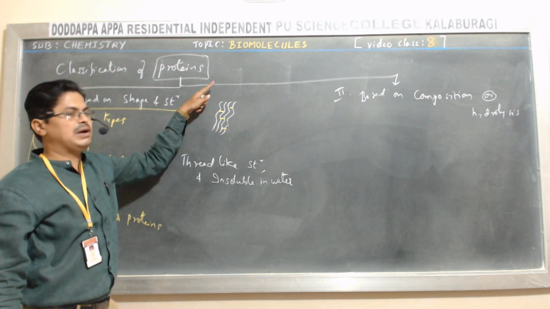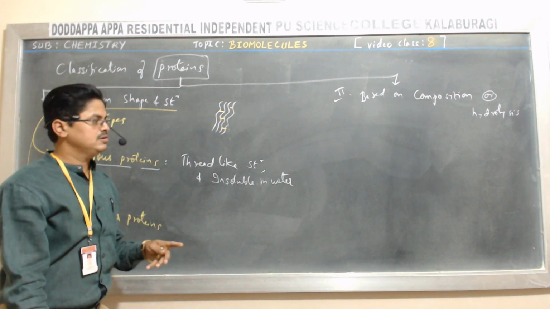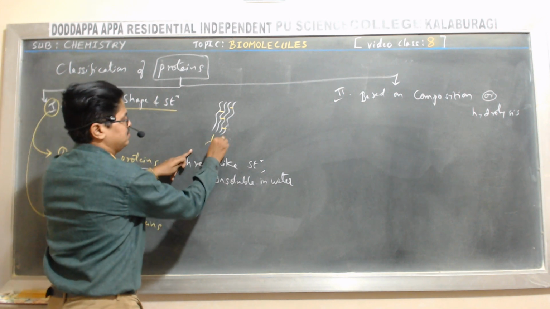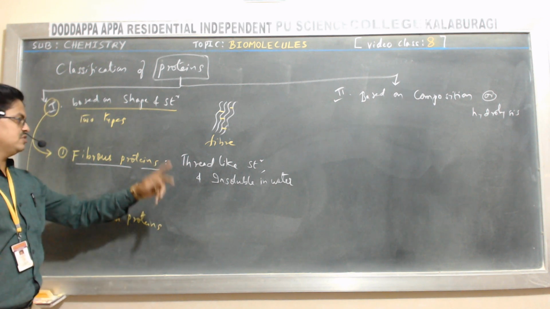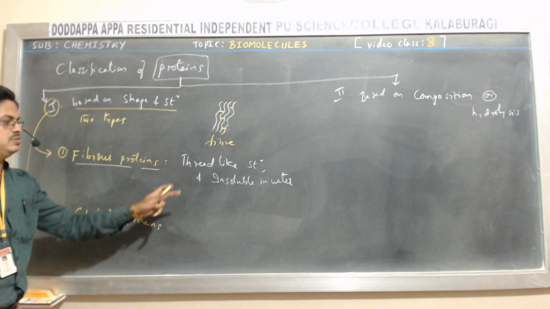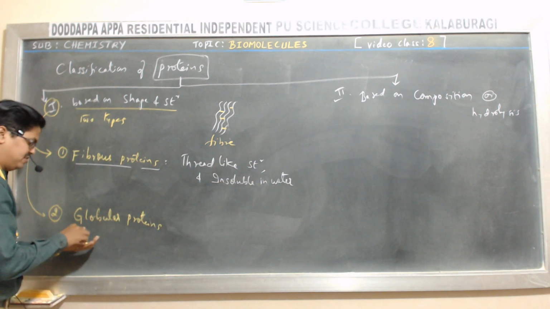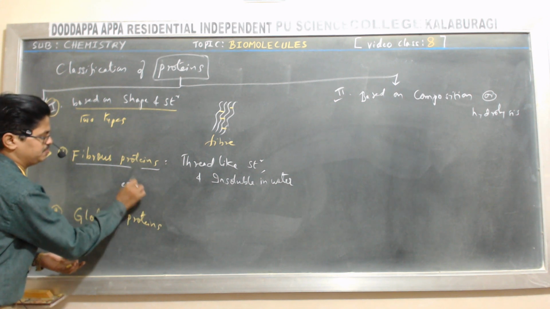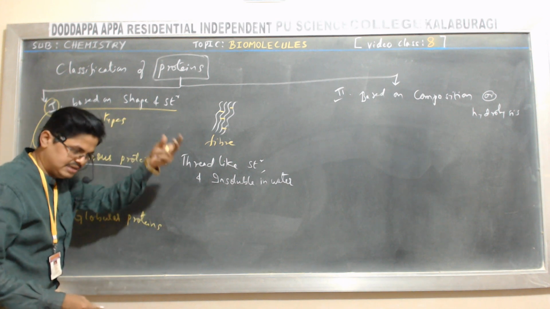Between the two parallel chains, it exhibits hydrogen bonding or disulfide bonds, and it forms a fiber-like structure. So that is why these are called thread-like structure proteins, which are insoluble in water. Okay, example for fibrous protein. You can remember your hair. Hair contains what?